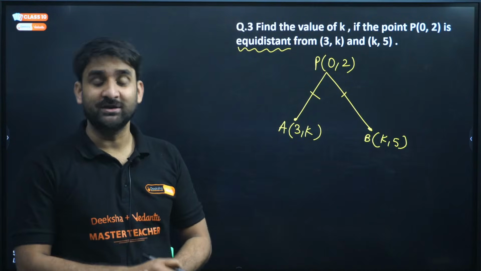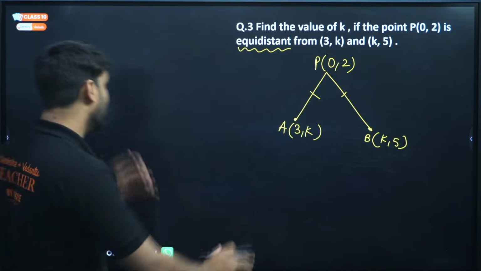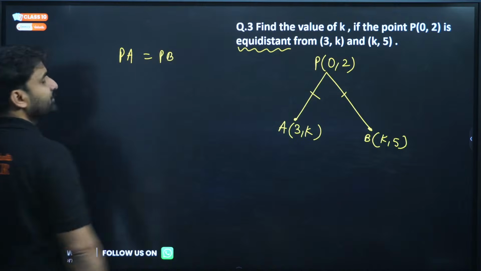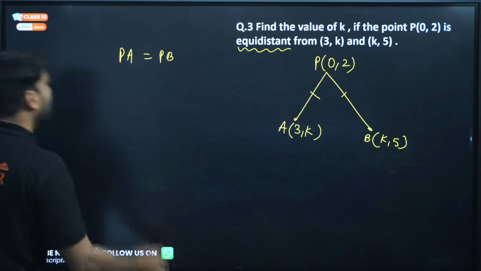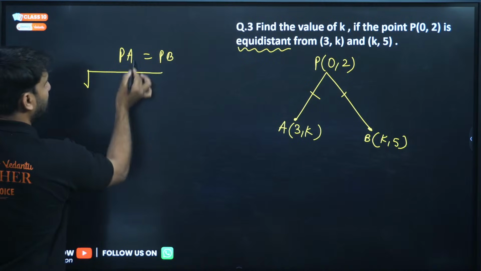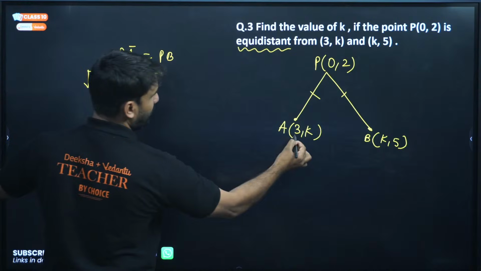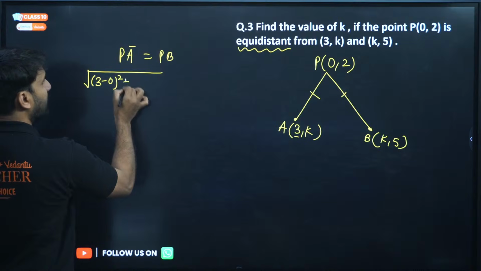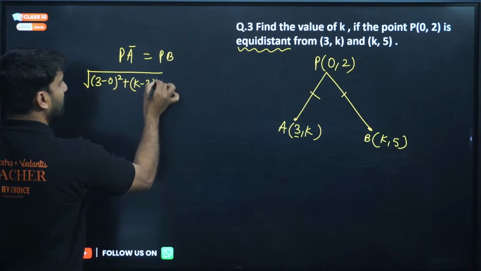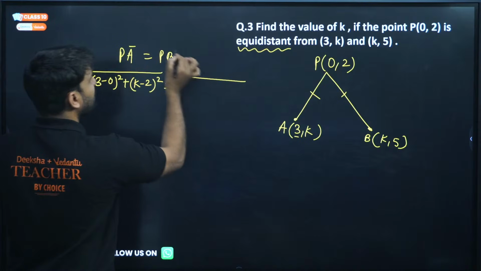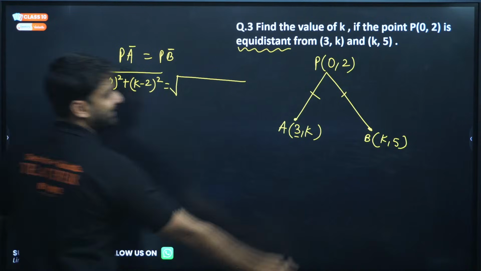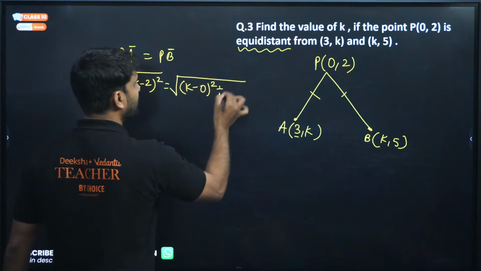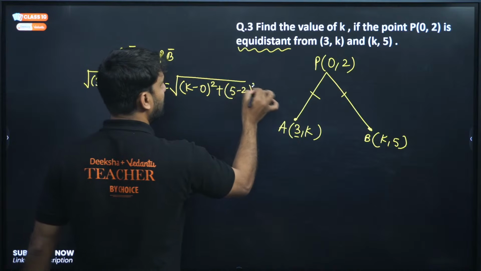You don't need to do anything, just apply the distance formula. According to the question, PA is equal to PB. Can we apply the distance formula? Yes, we can. So PA will be what? A is at second position, so take the coordinate of A first: 3 minus 0 whole square plus k minus 2 whole square. Now PB, B is at second position, so take the coordinate of B first. This is my logic, and I'm giving it to my students as well: 5 minus 0, y2 minus y1 whole square.